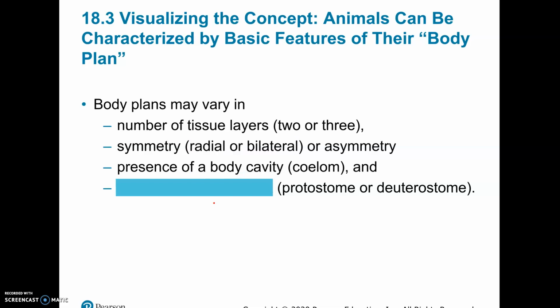Also, symmetry is going to be very important. Symmetry has to do with the body plan. I think the next slide actually has a picture of some of the different kinds of symmetry. If an animal doesn't have symmetry at all, that's called being asymmetrical, or asymmetry. Then there are 2 kinds of symmetry that we see in animals, radial and bilateral. Most of the more advanced animals have bilateral symmetry.